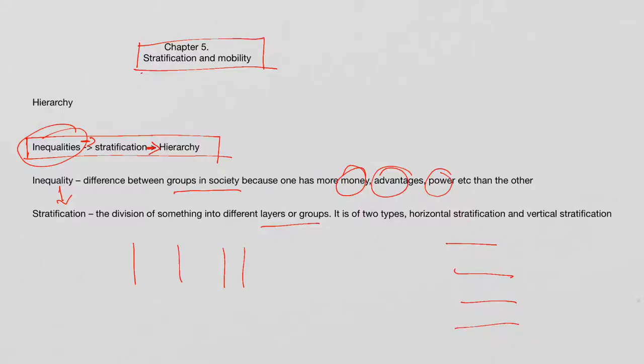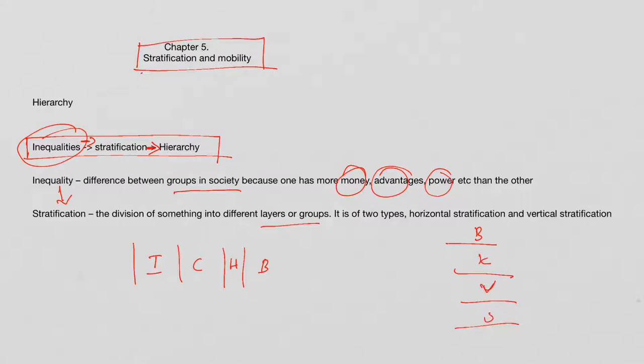For example, in a particular state there are different religious beliefs people follow, like Islam, Christians, Hindus and Buddhists. All these are horizontally arranged. We cannot rank these religions in a particular state. But when it comes to hierarchy, we can say that we have Brahmins, Kshatriyas, Vaishyas and Shudras.